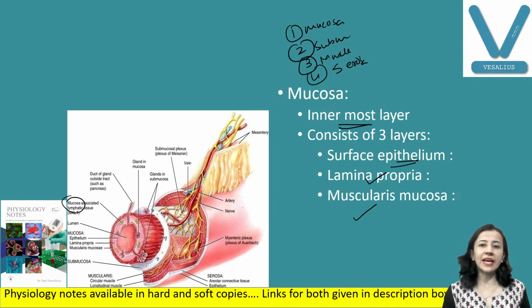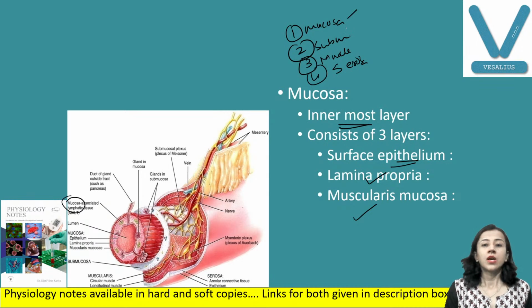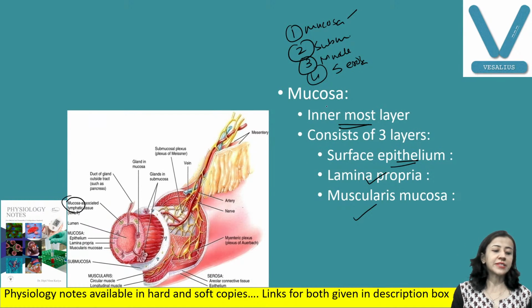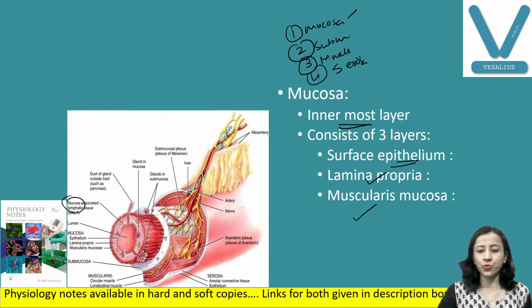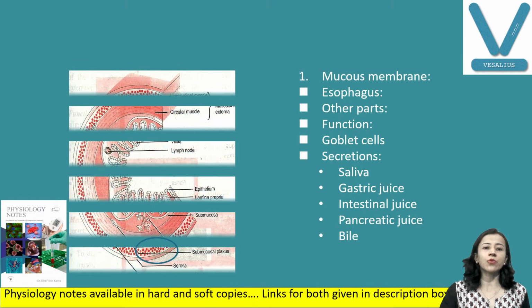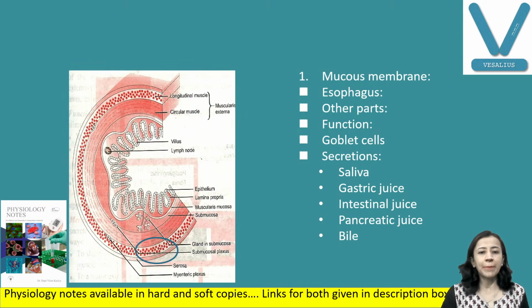Mucosa again has three layers: surface epithelium, second lamina propria, and third muscularis mucosa. Now first we'll discuss the surface epithelium. This is not visible properly here. You can see, I will show you. This is the epithelium, this one.